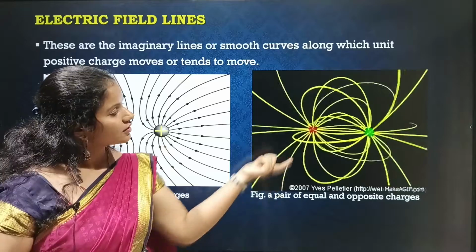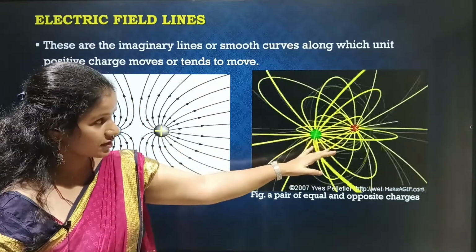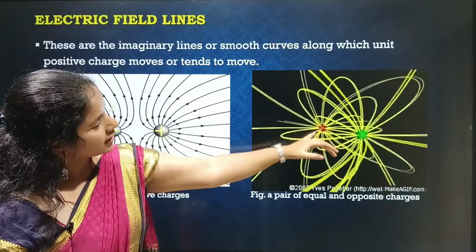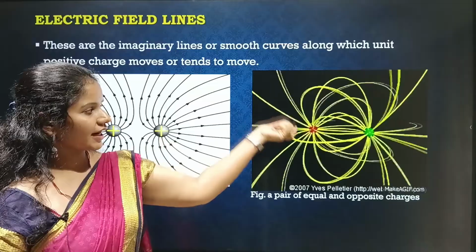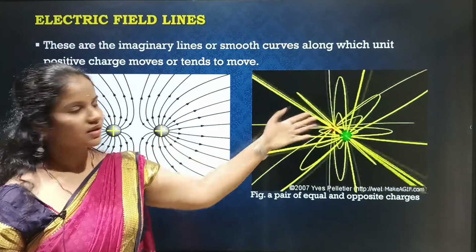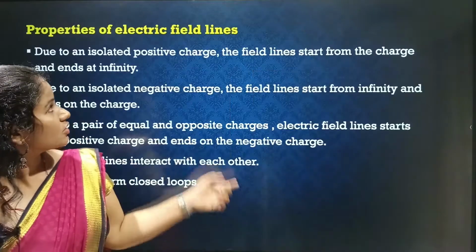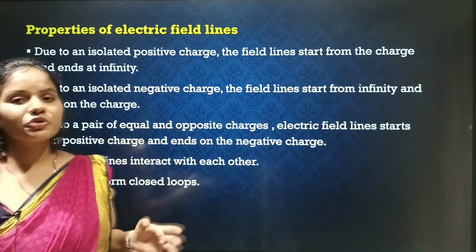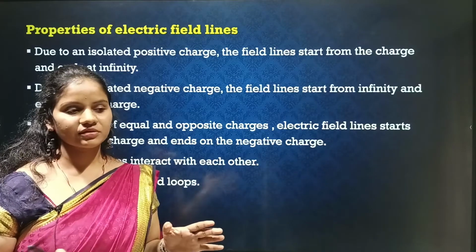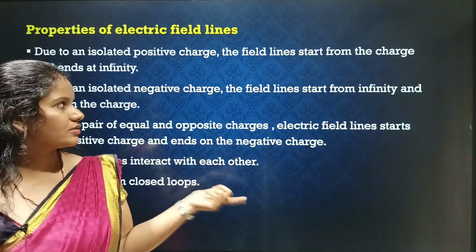In this picture here you can see a pair of equal and opposite charges, but in this case the field lines will start at that positive end and end at this negative end. So this is what electric field lines are. You can see the properties by studying about them. The properties are that they do not form any closed loops and they do not intersect with each other.